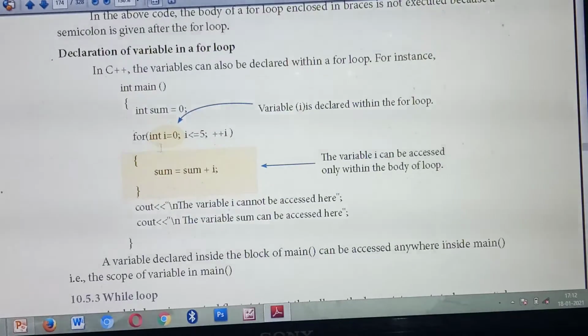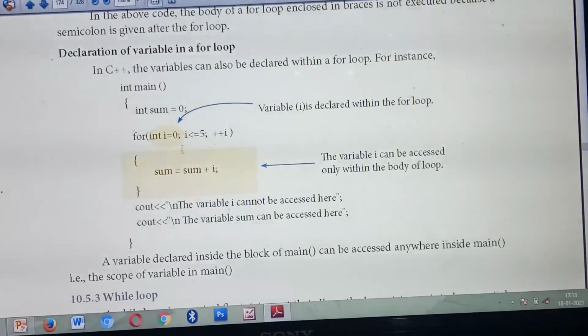Here itself they have declared the variable with its data type. What's this one? int i = 0. We can call this a variable declaration, isn't it? So you have declared a variable i with the data type int.